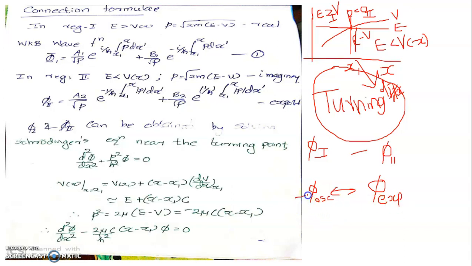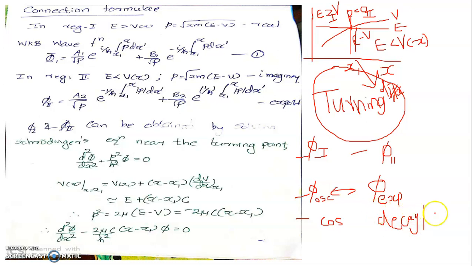Or in a more convenient manner, we will state that the oscillatory solution can have a cosine part as well as a sine part. How the cosine part will be related with the exponential solution, which can be an exponential decay or an exponential growth.